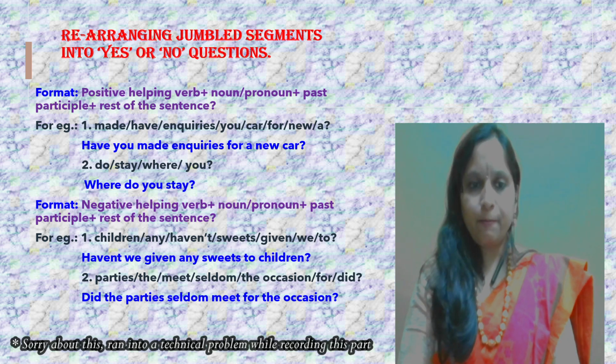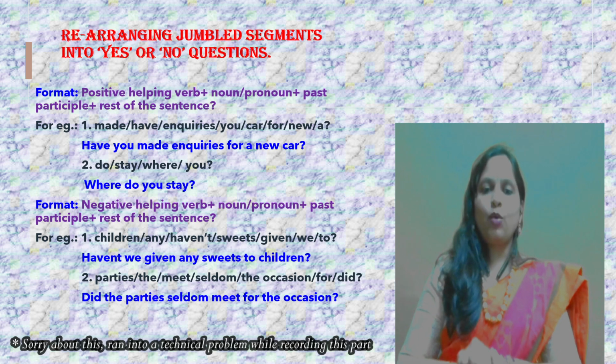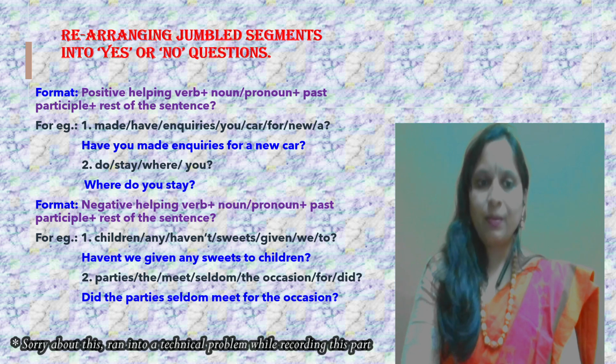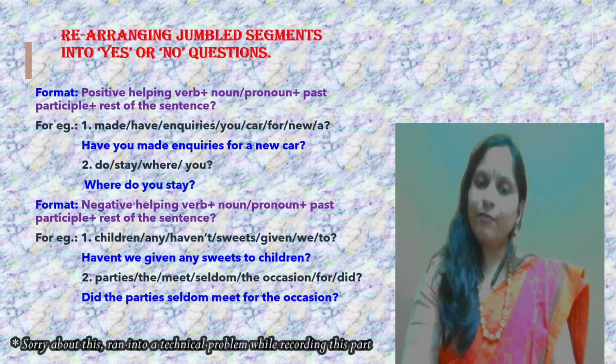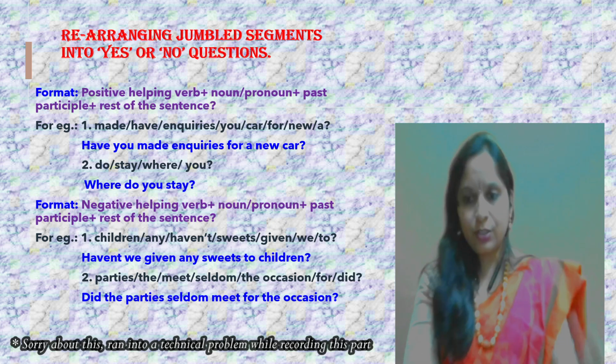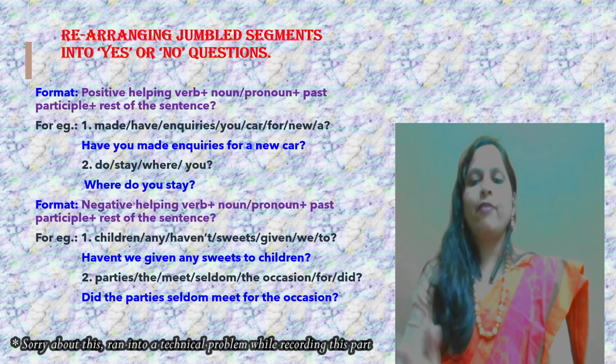Okay, how will you unscramble this? Have you made inquiries for a new car? With a question mark. Have you made inquiries? I have told this already, explained this already. Hope you remember and hope you have understood. Second example: do, stay, where, you.